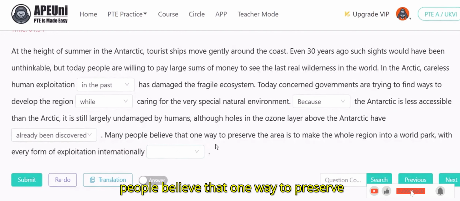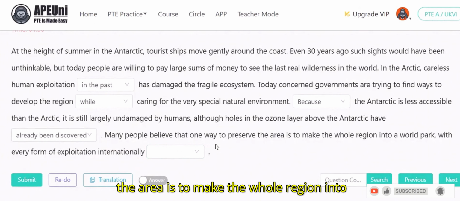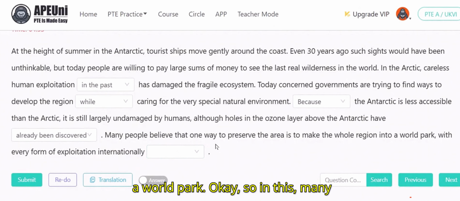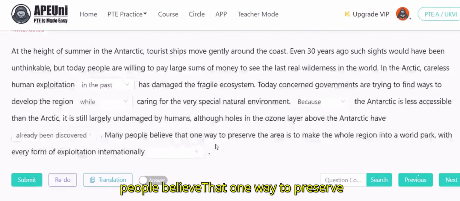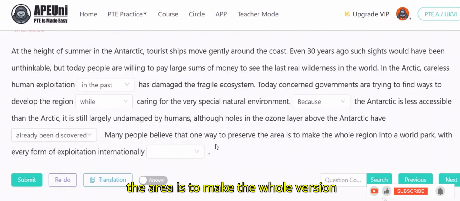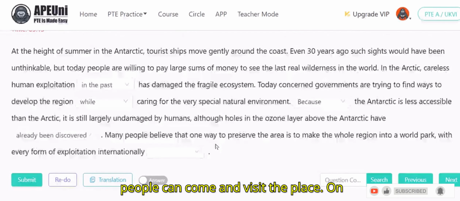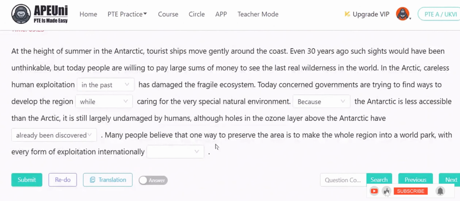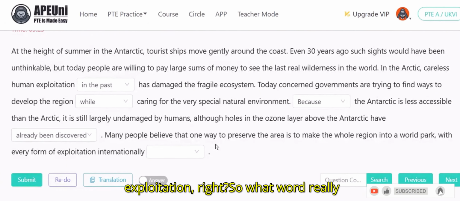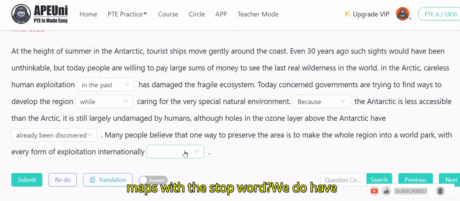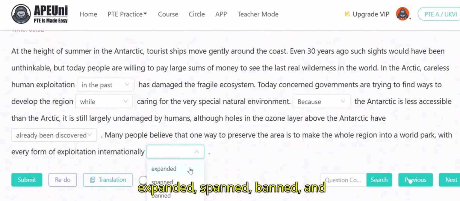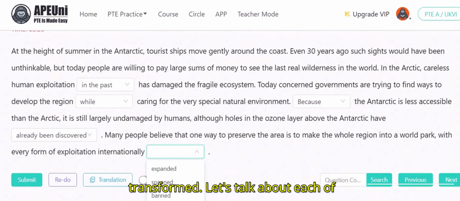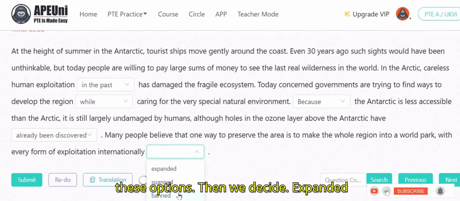Many people believe that one way to preserve the area is to make the whole region into a world park. So more people can come and visit the place. On the other side, with every form of exploitation internationally, we actually wanted to stop the exploitation, right? So what word really maps with the word stop? We have expended, spanned, banned, and transformed. Let's talk about each of these options.